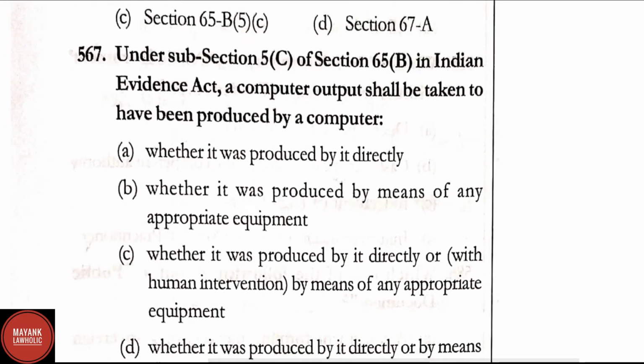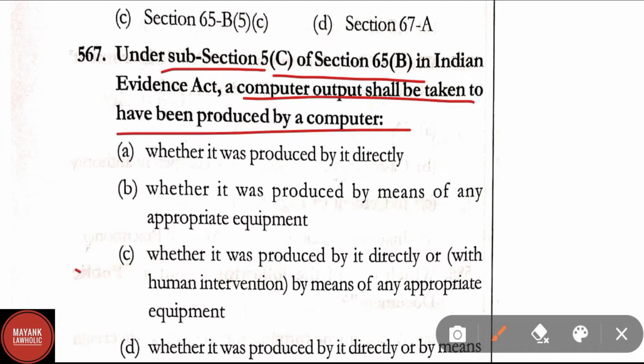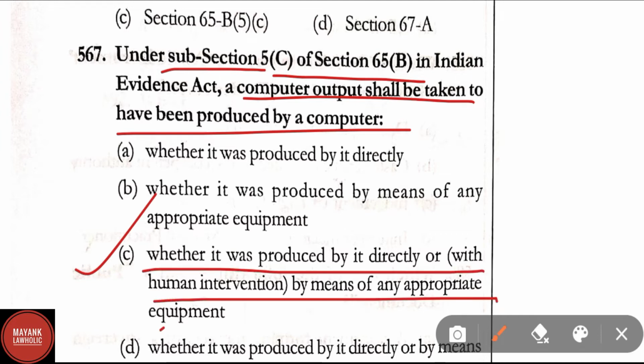Question number 567. Under subsection 5 clause C of section 65B in the Indian Evidence Act, a computer output shall be taken to have been produced by a computer, whether it was produced directly or with human intervention by means of any appropriate equipment. Here option C is the correct answer.